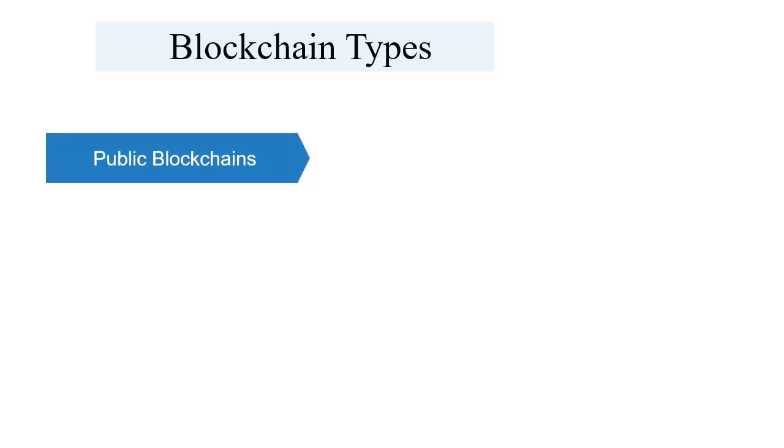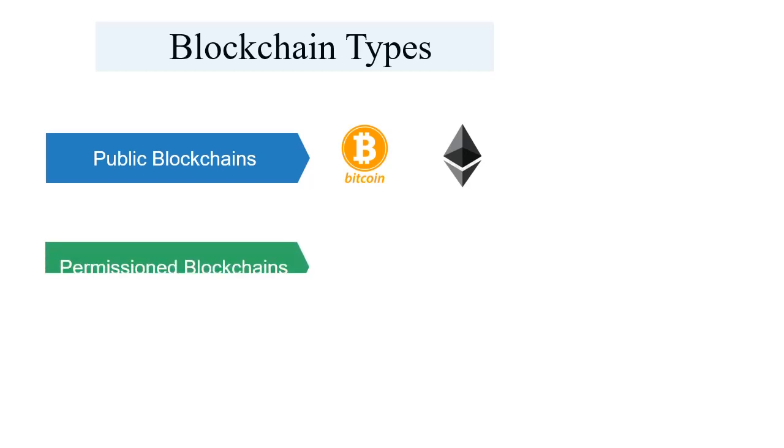Public blockchains are those which are open to the public, and examples are Bitcoin and Ethereum. Out of these two, Ethereum is the most popular because in Ethereum you can start developing smart contracts from your side. Then the second type of blockchain is permissioned blockchains.